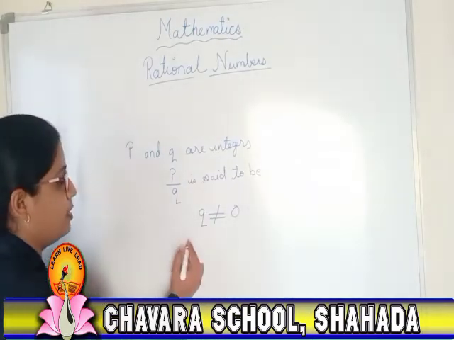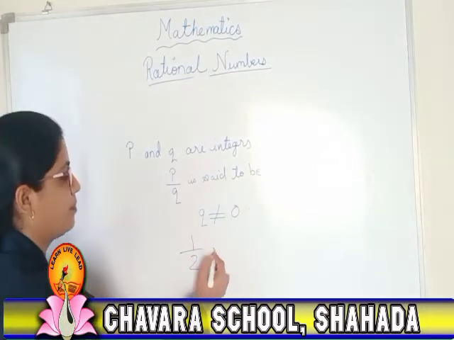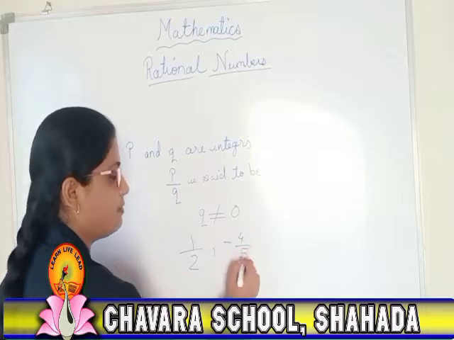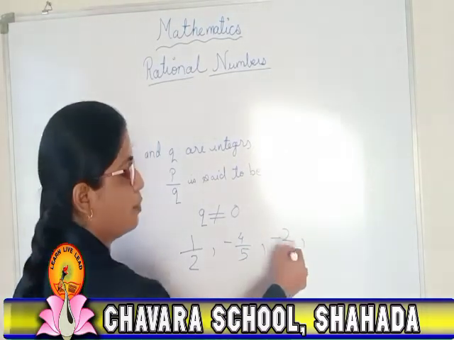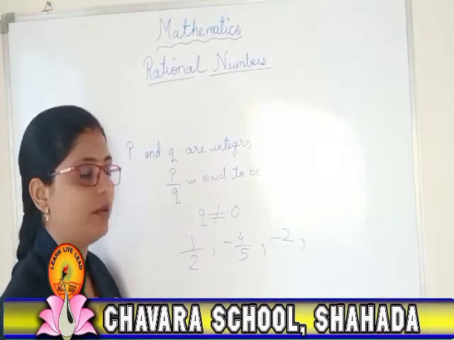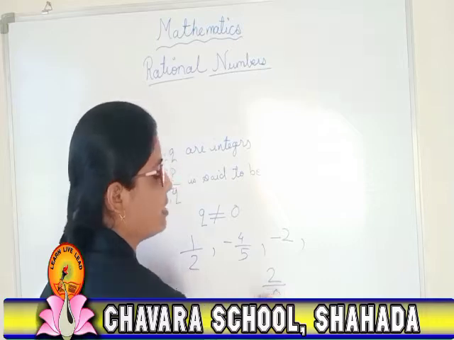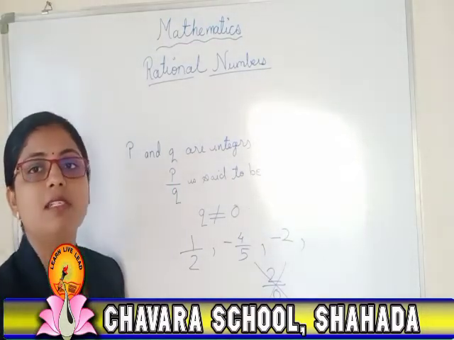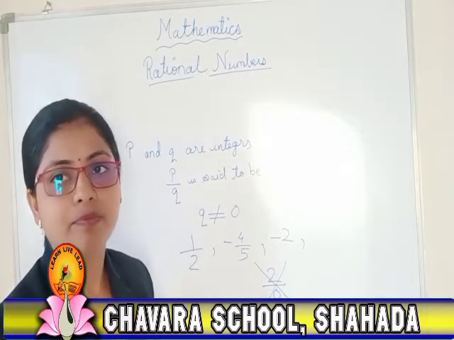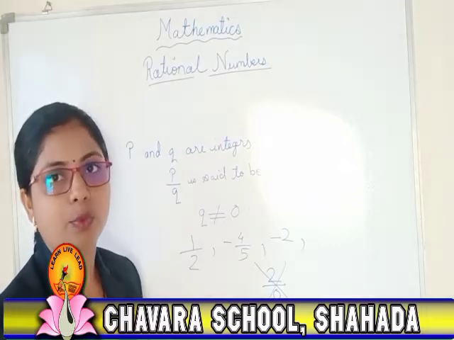For example, 1 upon 2 is a rational number. -4 upon 5 is a rational number. -2 is a rational number. But if in case 2 upon 0 is the number, then this implies that the number is not a rational number, since here in the denominator we have 0.